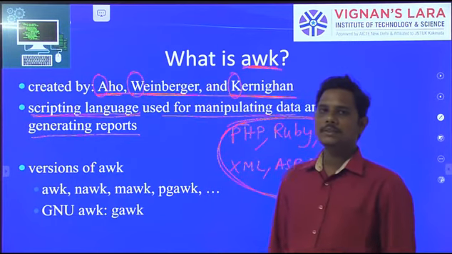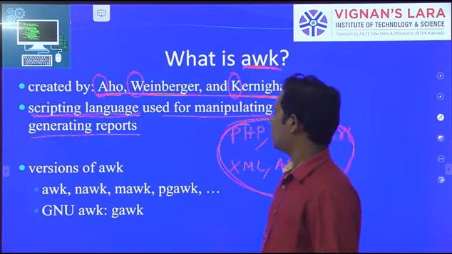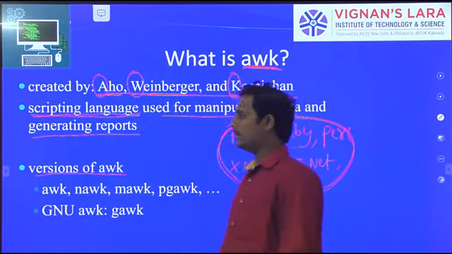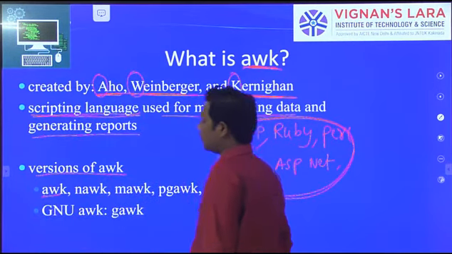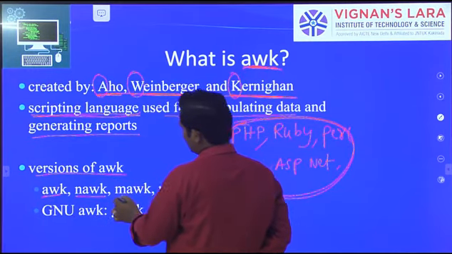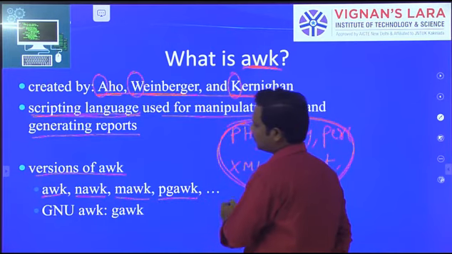This is called the awk command. Now, the versions of awk. Many versions are available. Starting with AWK, after that NAWK, MAWK, PGAWK, and so on.